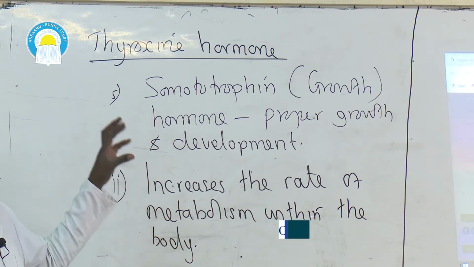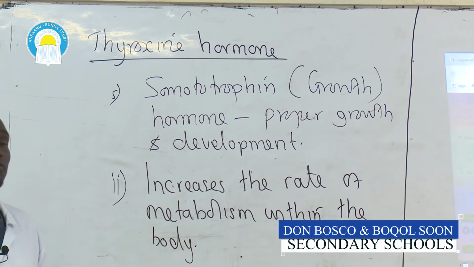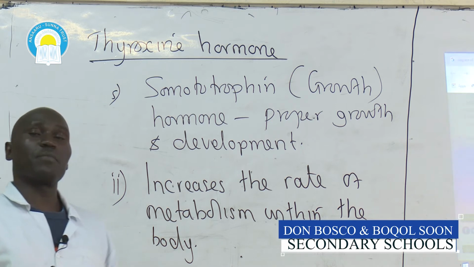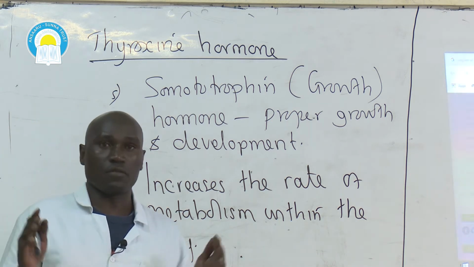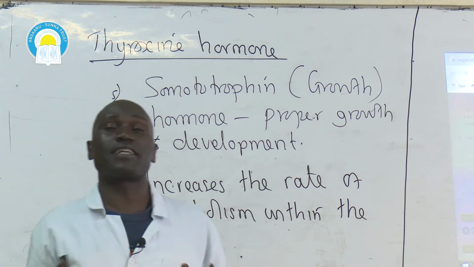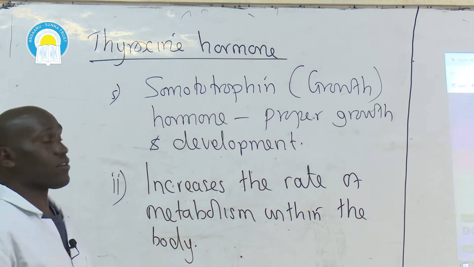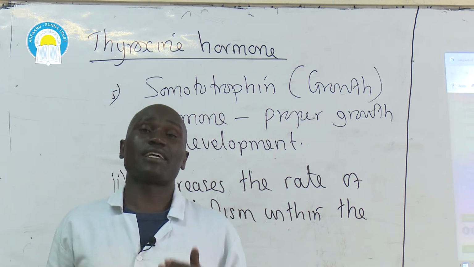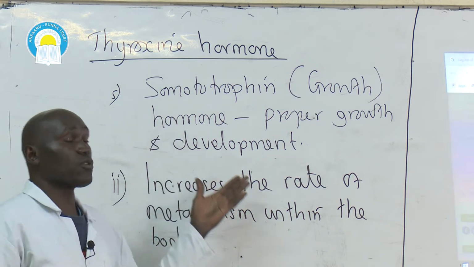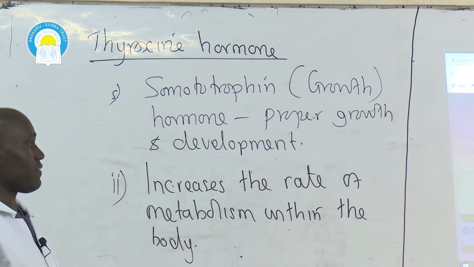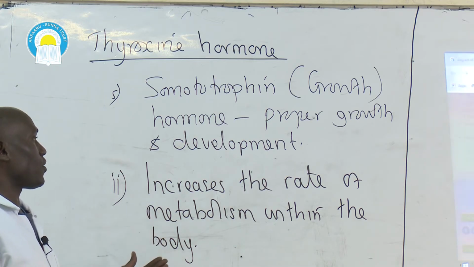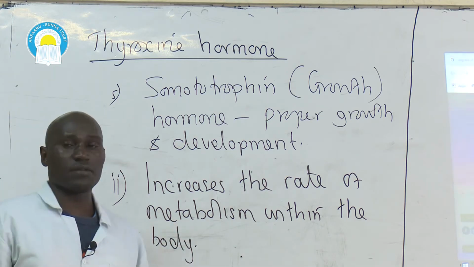One, when it works in collaboration with somatotrophin or growth hormone, it brings about proper growth of the body and development of all body parts and all body organs. That means in the absence of thyroxine hormone, an individual will experience abnormal growth and abnormal development. Thyroxine hormone increases the rate of metabolism within the body.